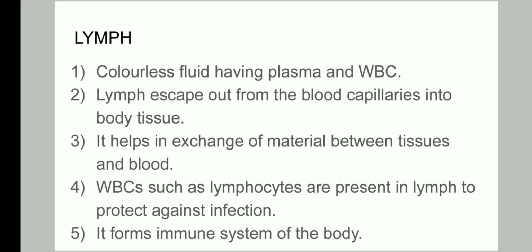So from the tissue, material is taken to the blood, and from blood the material is brought to the tissue. This is the function of lymph, along with protection. WBCs such as lymphocytes are present mainly in lymph, so it also protects our body against infections, and it forms the immune system of the body.